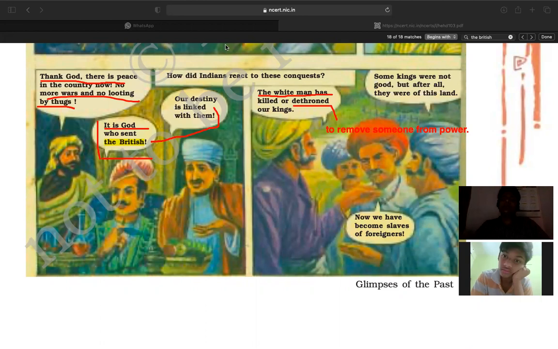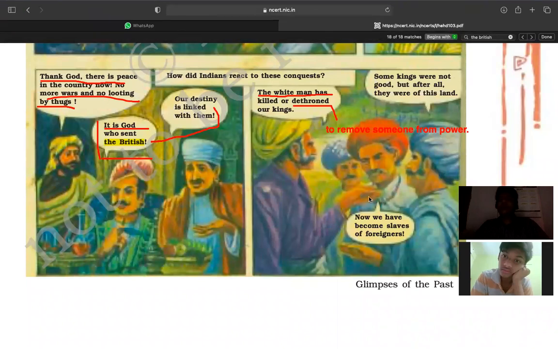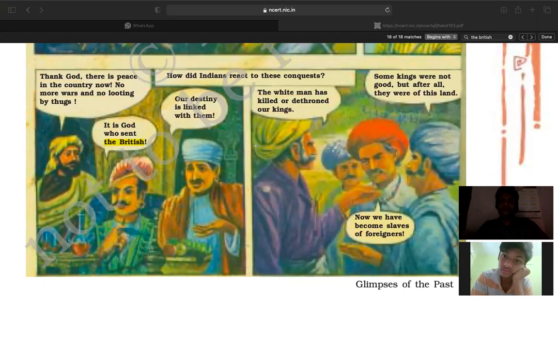So people realize that slowly and gradually these Britishers are doing what? Now these Britishers are keeping Indians as their slaves, right? As their slaves. Am I clear? Yes, sir.